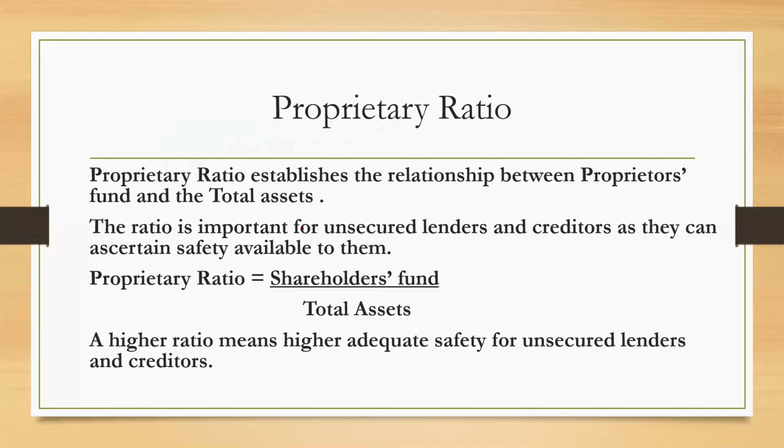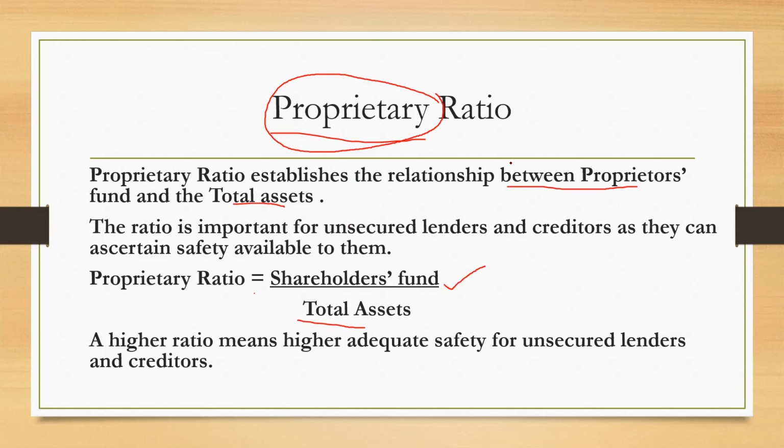Now talking about proprietary ratio, first of all, the formula for proprietary ratio is shareholders fund divided by total assets. As the name suggests, proprietary ratio. Who's the proprietor of the firm? Shareholders. So you can easily remember the formula, that is shareholders fund divided by total assets. Now proprietary ratio generally shows a relation between proprietors fund and total assets.